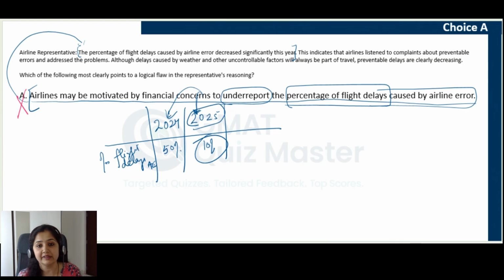All right. So if you selected this answer choice, one thing is you did not notice that it is not about this specific year. It is a generic statement given to us. It may be applicable to every year, in which case it will not be effective at all. One reason. The second reason, you did not identify that this is a fact given to us. And any choice that challenges this fact, that challenges the premise, cannot be correct, right? Or you do not understand that the premise cannot be challenged itself, right?